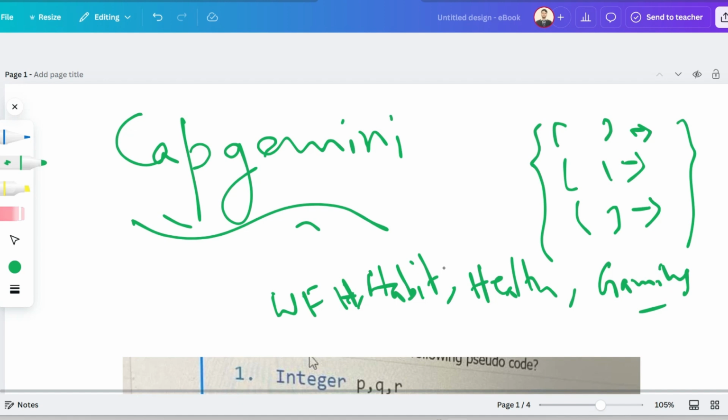Let me share a few pseudocode questions which are very important, because these types of pseudocode questions will be asked to you.